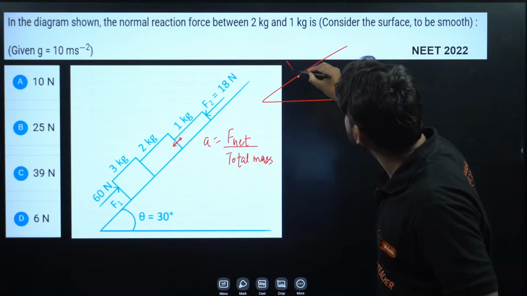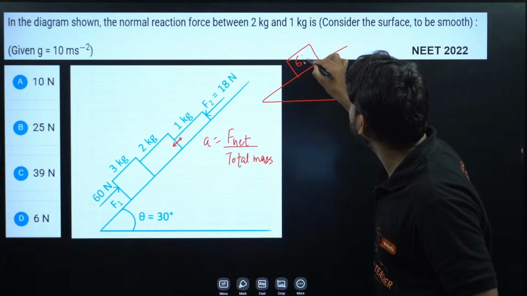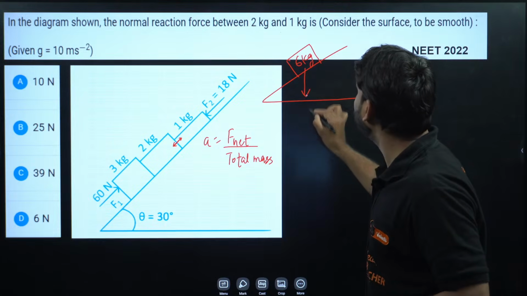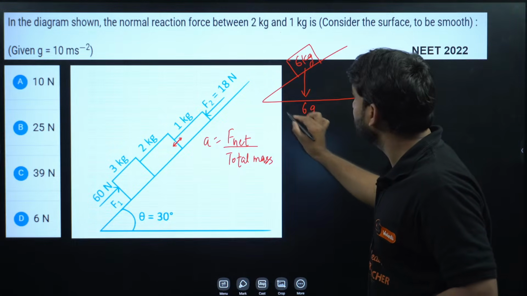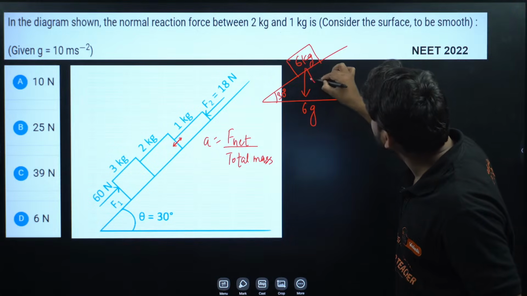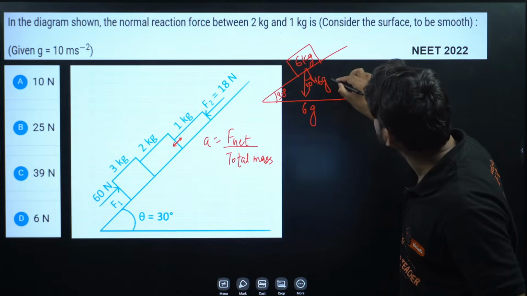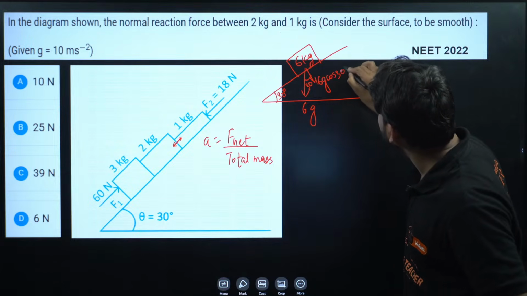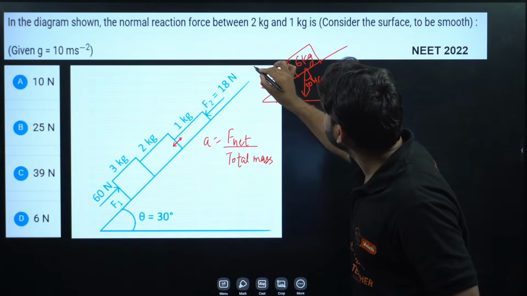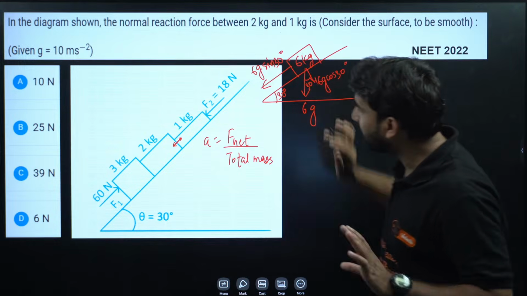Here this block is there, and 3 plus 2 plus 1, 6 kg will be there, and this is mg, it means 6g. Here this is 30 degree, so this will be 6g cos 30, and in this direction this will be 6g sin 30. I hope you are getting my point.